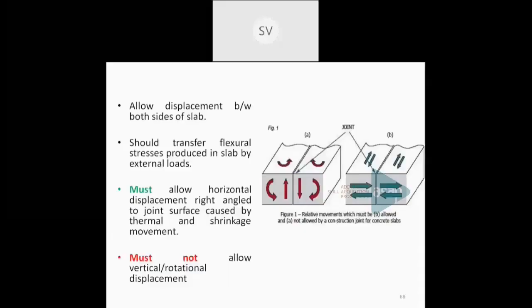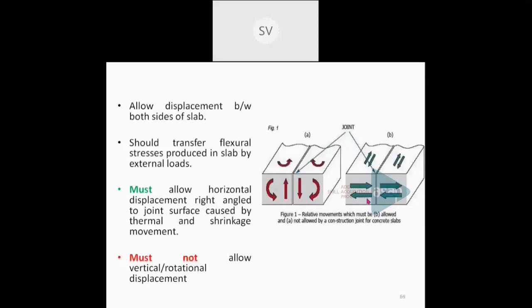And these construction joints are mainly provided like this. You can see the figure. These are 2 parts of a slab. This is one part of a slab. This is another part of a slab. In between, a joint is being provided. This is a construction joint. This joint is provided because the construction is stopped at this particular position due to some reasons.